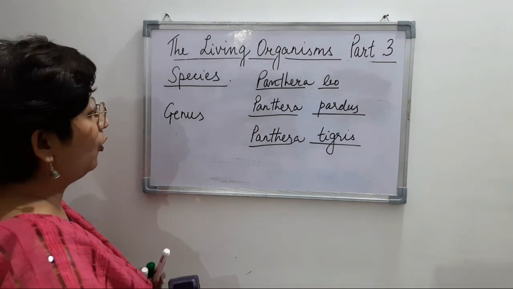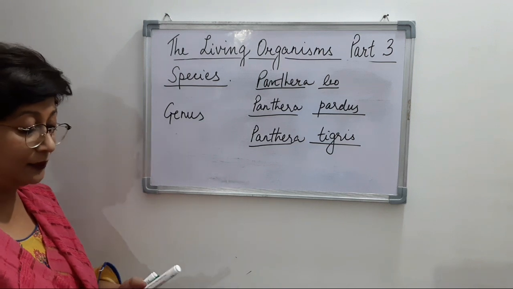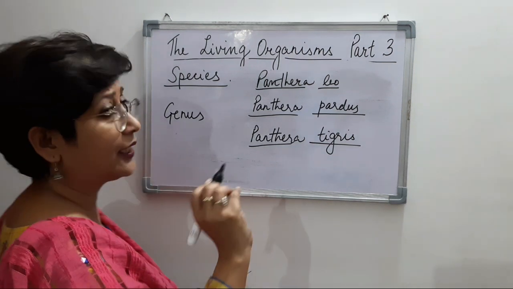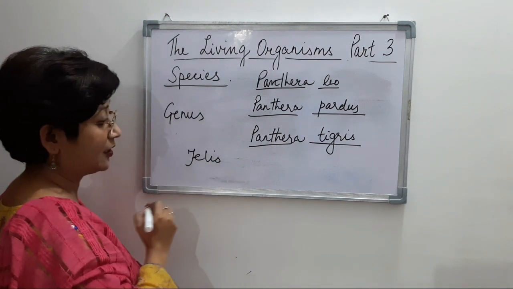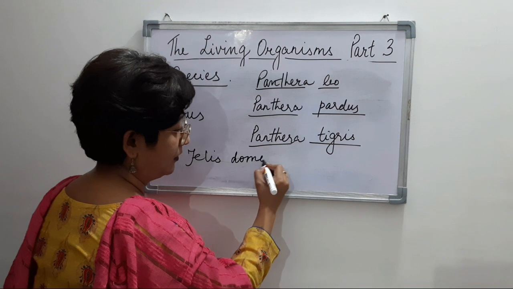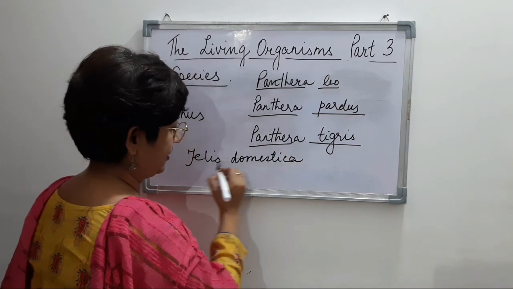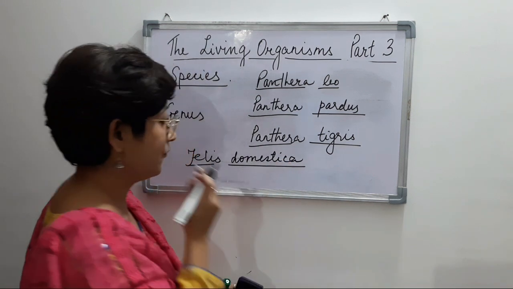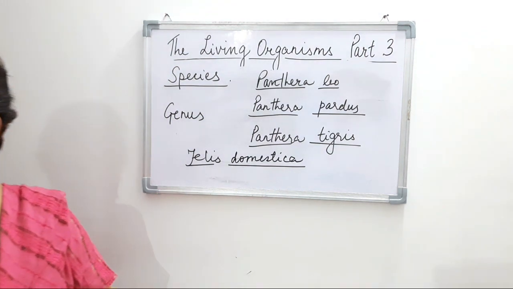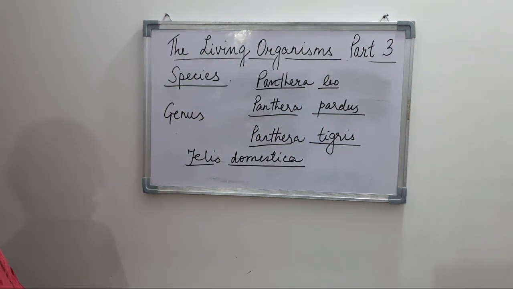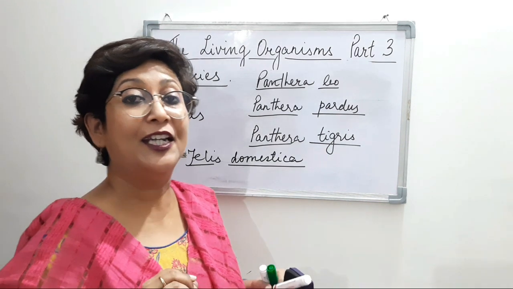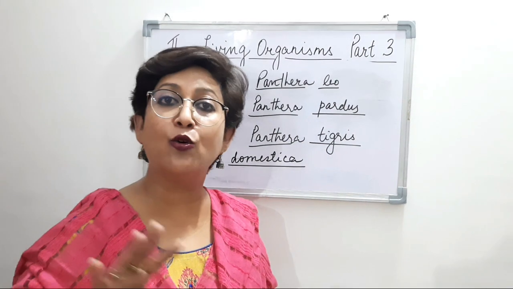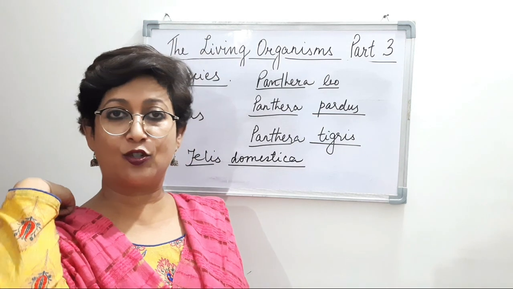Okay, now I'll write another example, another scientific name: Felis domestica. So Felis domestica is the scientific name of cat. The house cat we are talking about. So that is Felis domestica.